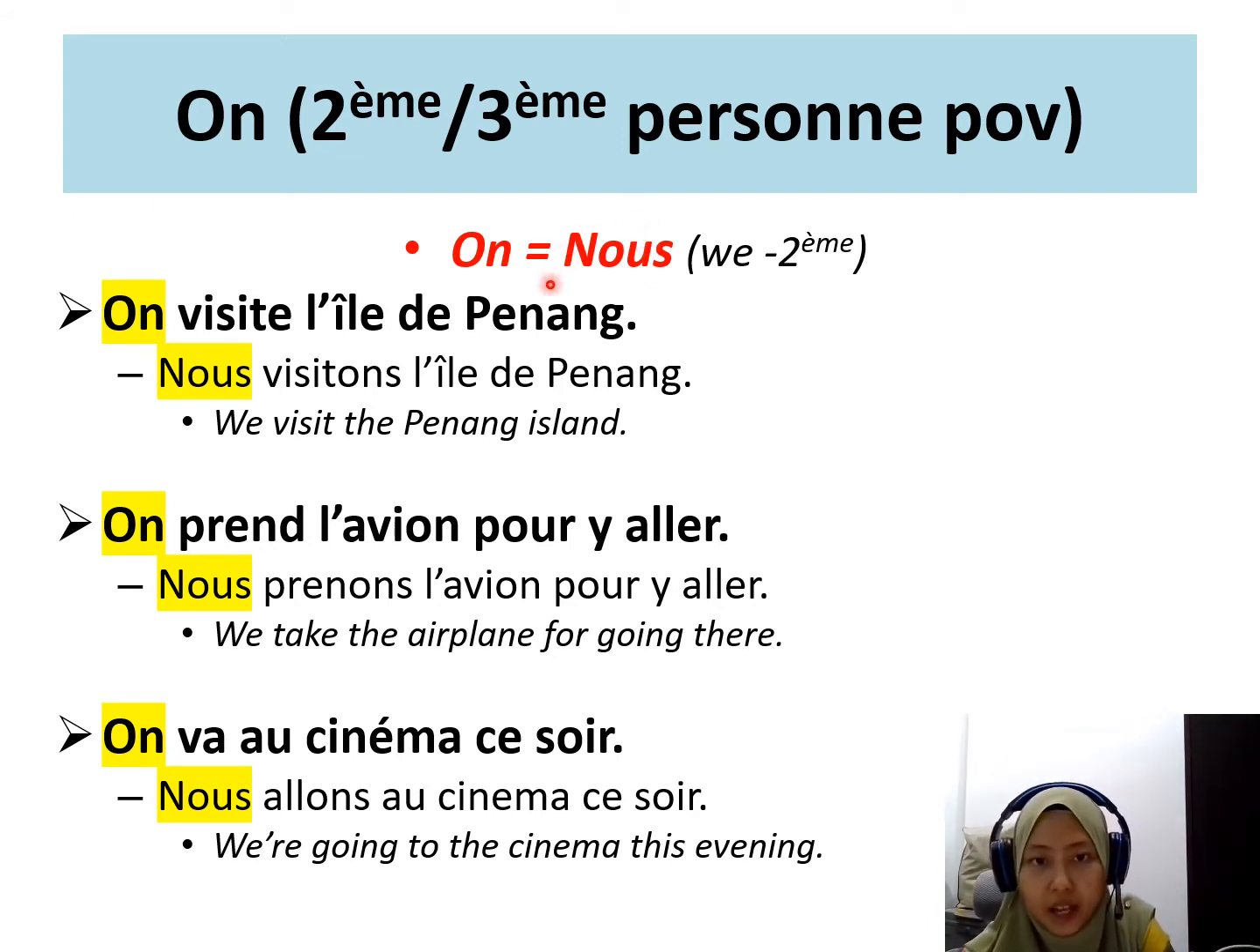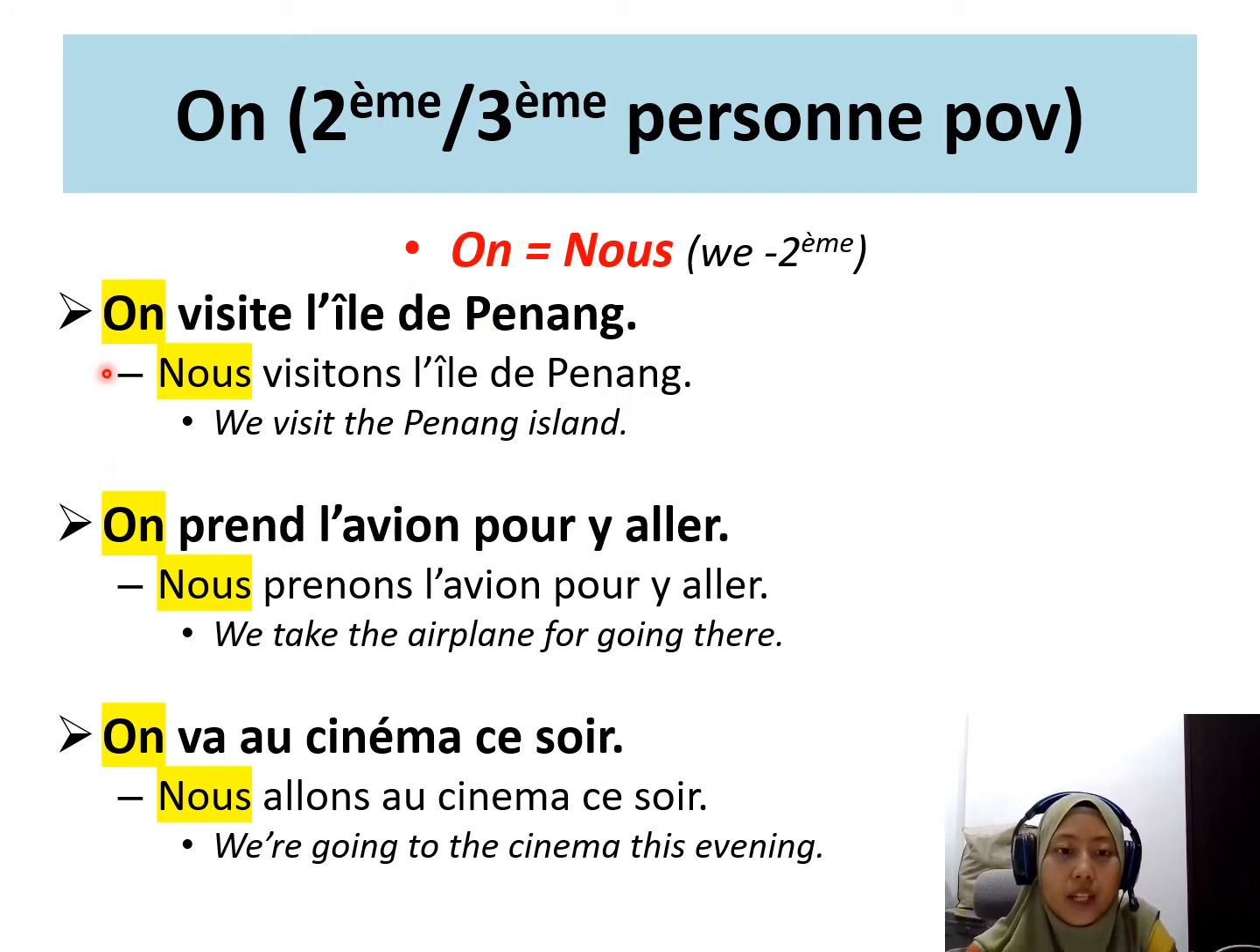But the difference is that on is normally used in an informal situation where, for example, you use it in text messages with your friends, or if you want to speak with someone, normally you will use on. But nous, it is more in a formal situation where you use it for formal messages, formal emails, for example. But sometimes you can also find on in the academic writings. So it depends on the context and situation too.